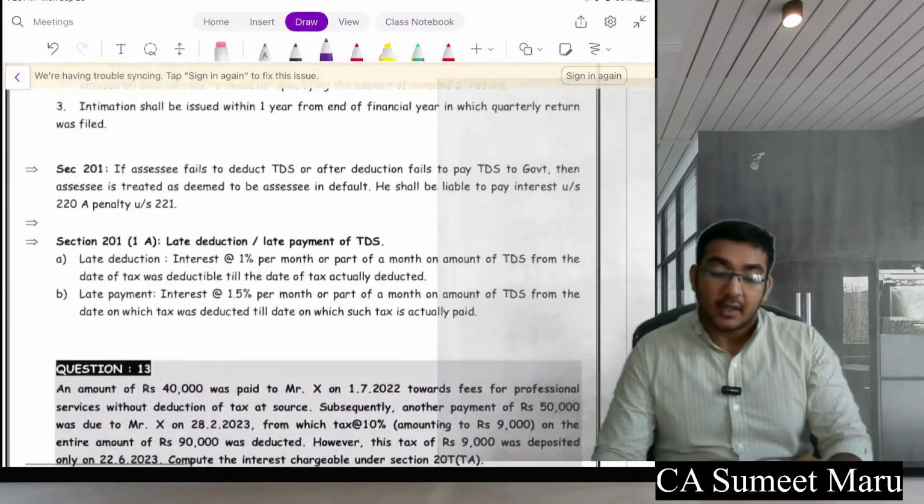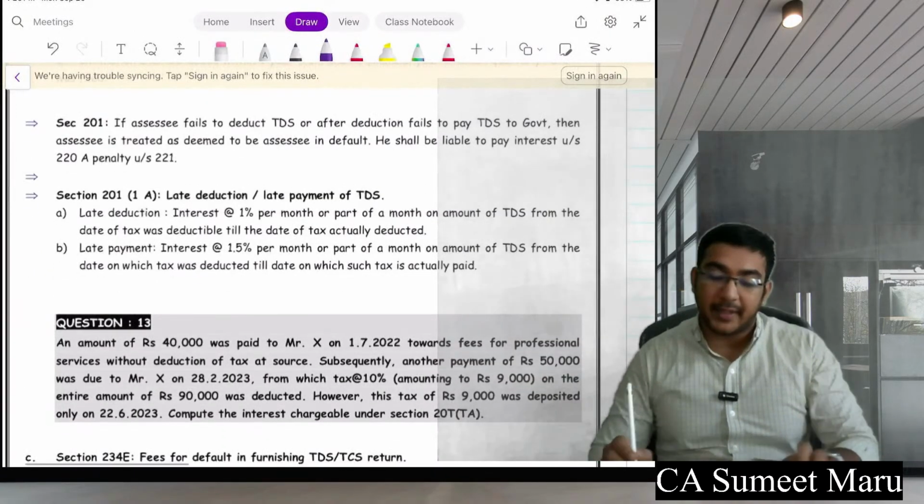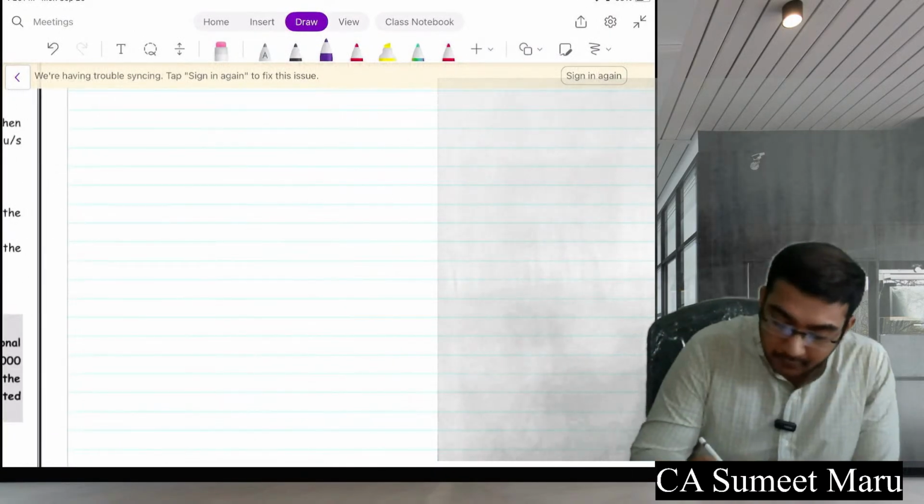So further, if you don't pay TDS, now pay attention, this is a very interesting limit.